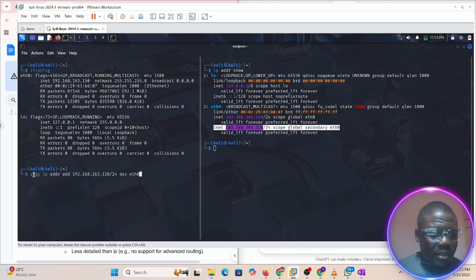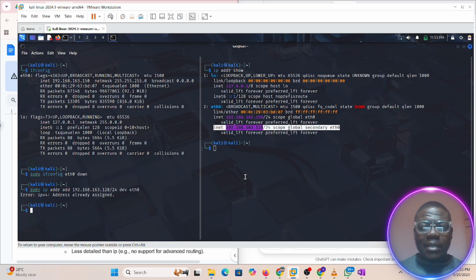First of all, let's say down. Come back here. We do sudo ip address add this. We come down to this place. We do 128. Okay, this is already assigned. Maybe it's still waiting. Already assigned.